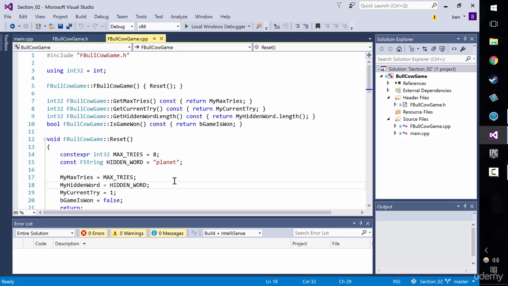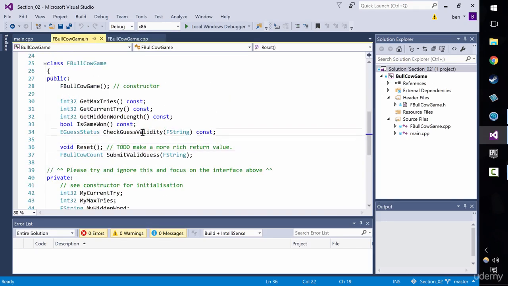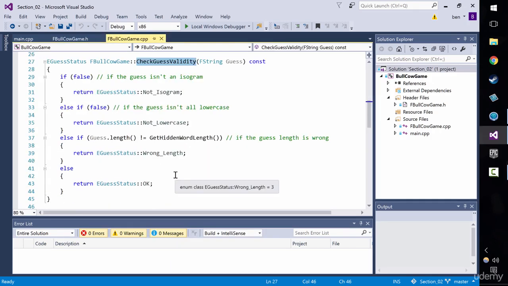Now, where do we need to do that? It was inside the method that talks about whether the guess is valid or not. Remember it says check guess validity? Let's go to the definition of check guess validity. Really, I should have put to-dos here. We should have had, and I'll do it right now, a couple of to-dos saying to-do write method or function. Because we need a function for whether or not it's all lowercase, and in fact, let's put it here, the to-do.